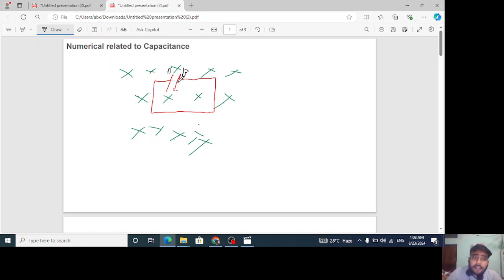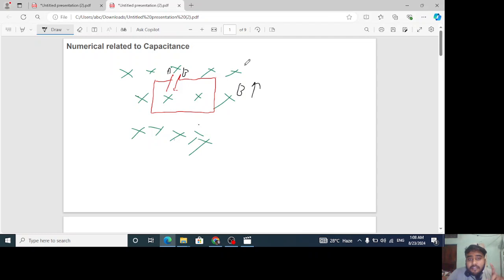Initially both the plates are neutral, and now when the magnetic field value B is increased, we all know what will happen. The magnetic flux linked with this loop, which is basically a circuit, is going to change. So EMF will be induced, and if EMF is induced, then current will be induced. As per Lenz's law, it is going to oppose the change in magnetic flux. We have already studied it yesterday in our four cases.